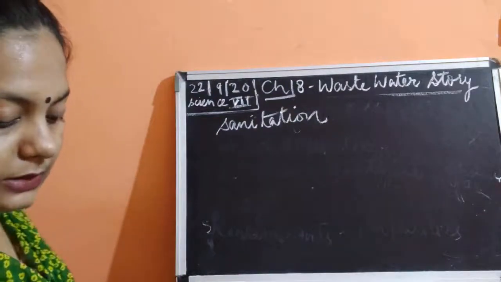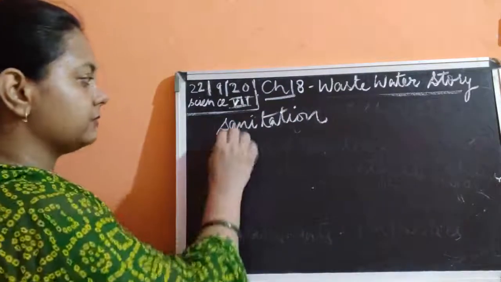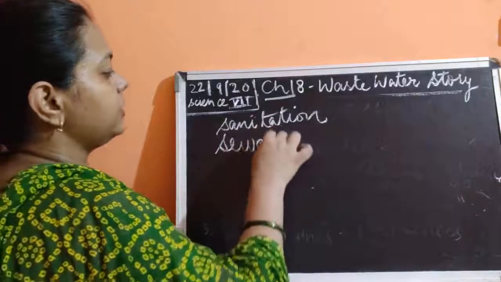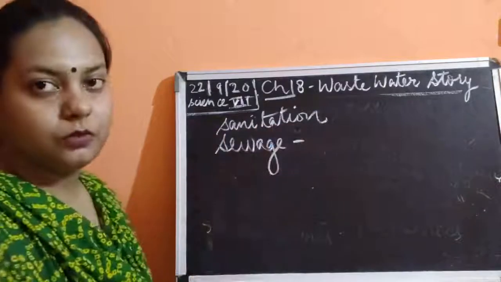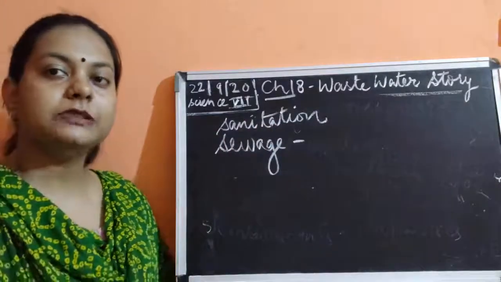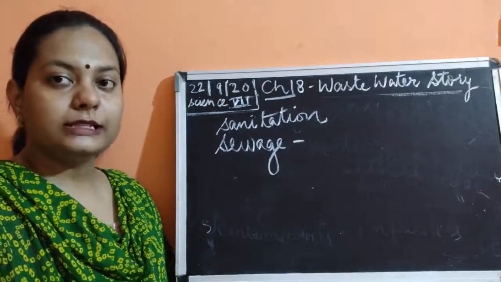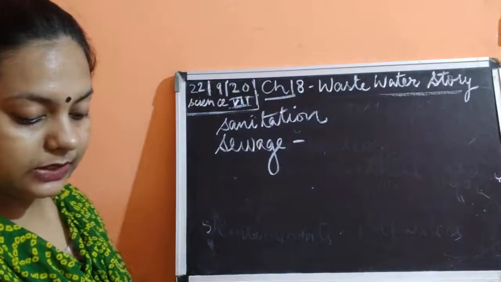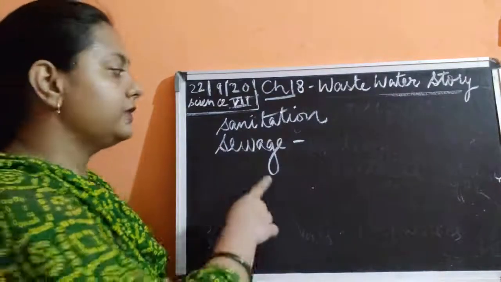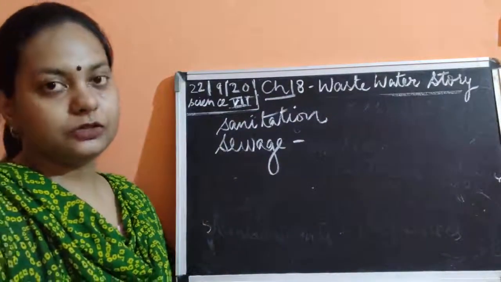Now we move on to the next word, that is sewage. What do you mean by sewage? Sewage simply means waste water. We have already discussed it many times. While starting the lesson, I was telling you the meaning of the word sewage. Sewage is the waste water which is generated after the utilization of the pure water.